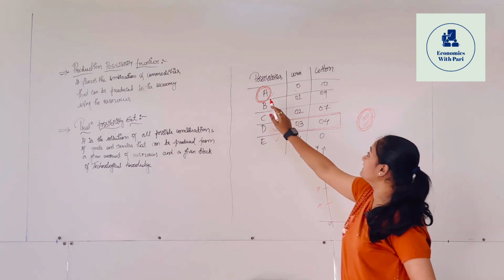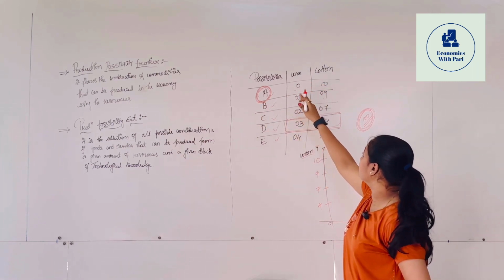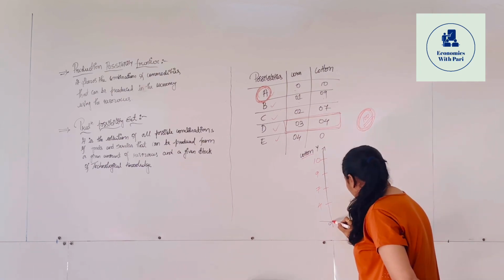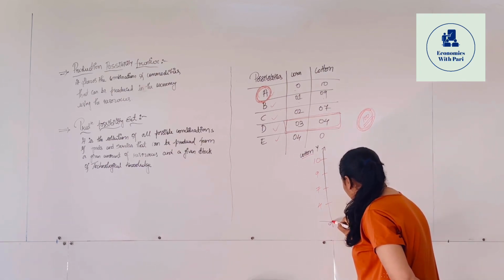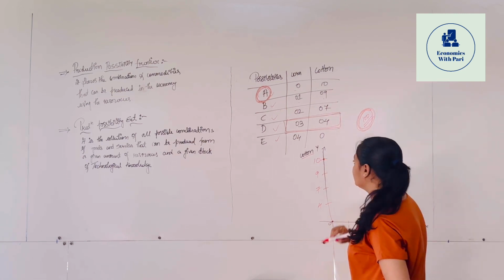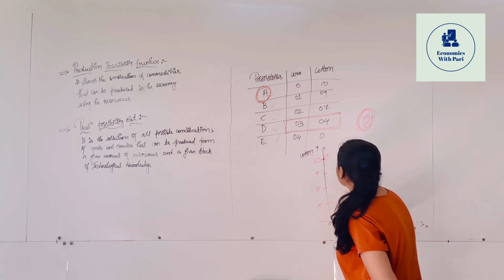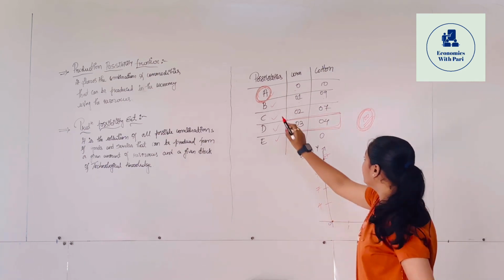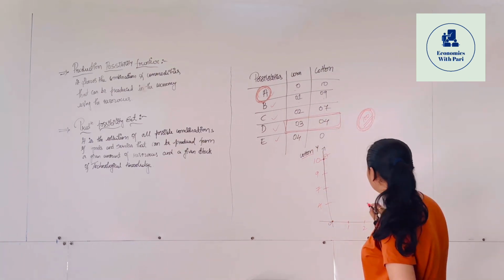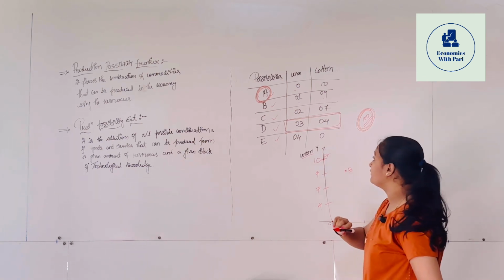So what is the possibility 1? That is possibility A. We are going to produce 0 units of corn, we are not going to produce anything. Corn will be 0 and cotton will be 10. ठीक है, हो गया ना A वाला. This will be the A possibility. And in the B, 1 unit of corn and 9 units of cotton. यहाँ पे 9 किधर है? यहाँ पे. ठीक है, this will be our B possibility.